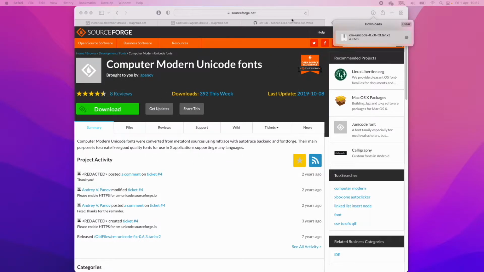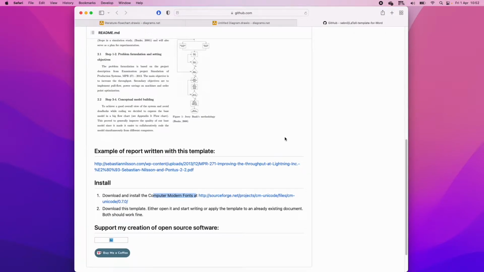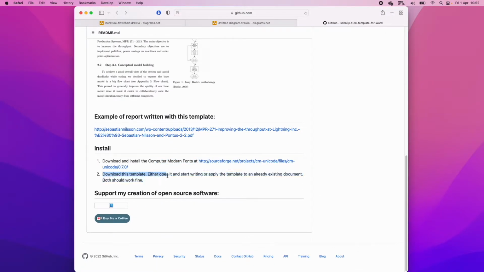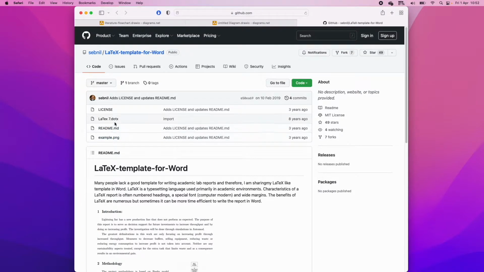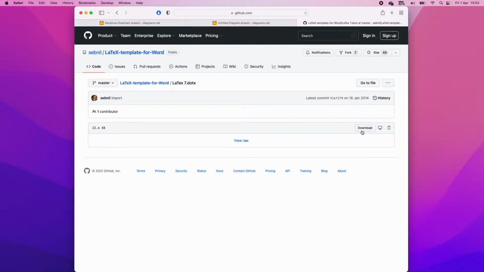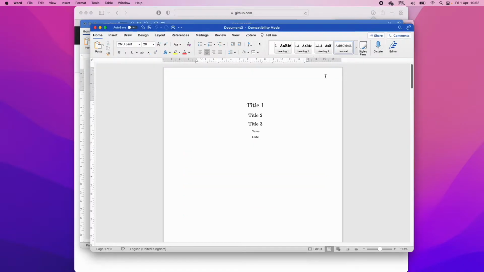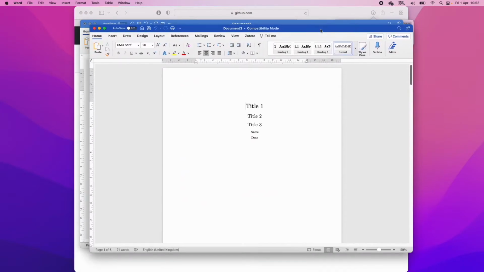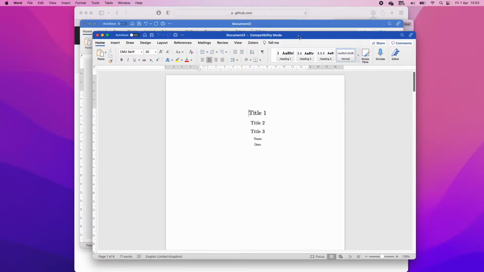Okay, so now that we've got those fonts installed, we can download this template. It says either open it by writing or applying the template to an existing document. Both should work fine. So we're going to download this. Let's just click on it, click download over here. Now we've downloaded it, and so we've got this .docx file, which is a template file in Word. If you just click on it, a new document should open up with this template.